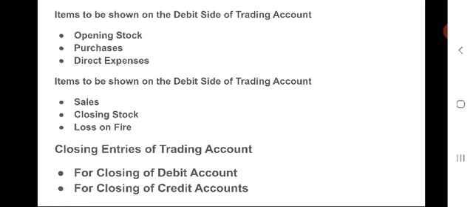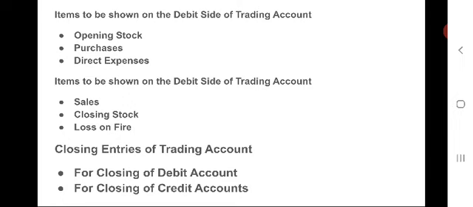In the same way, for closing of credit accounts, sales account has to be debited, closing stock account has to be debited. If any abnormal loss of stock account is there, it has to be debited to trading account. By writing these entries, trading account will be closed.